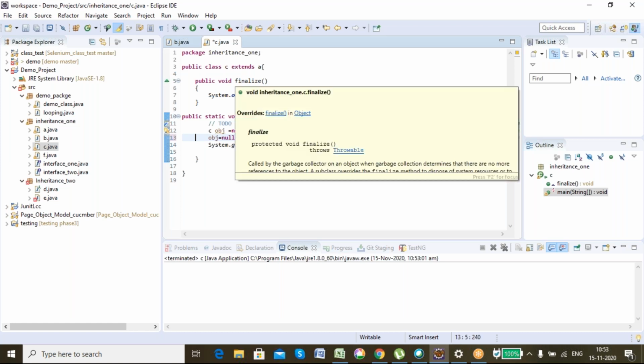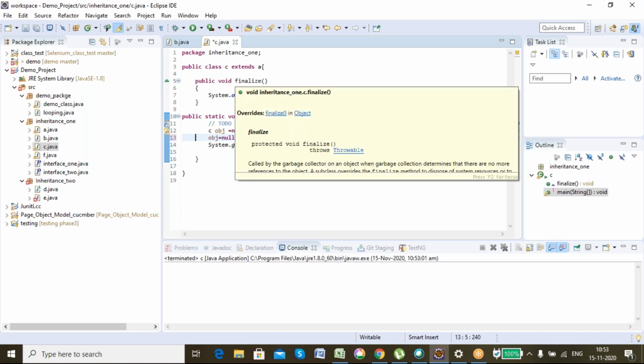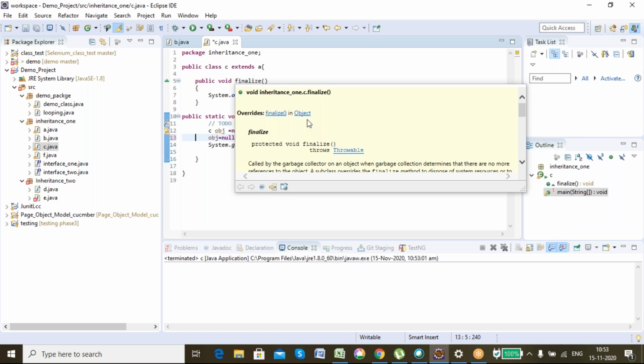That's why, in theory, you will say multiple inheritance is not accepted in Java, but in real time multiple inheritance occurs, because here I am extending A and class C has also extended the Object class. You'll see this finalize override.